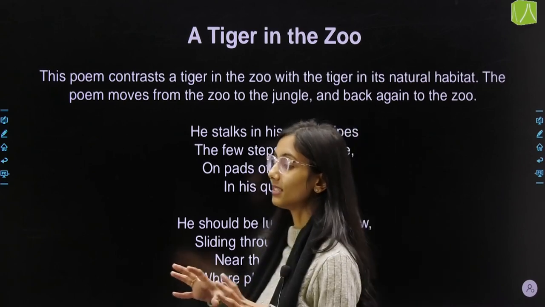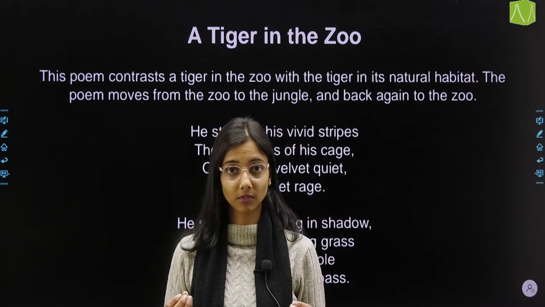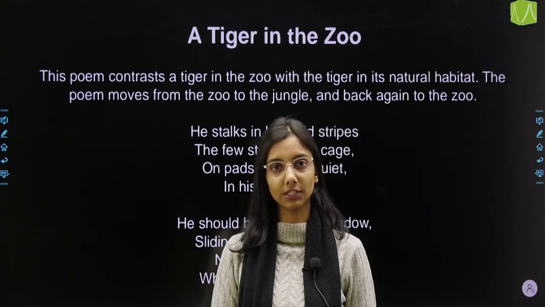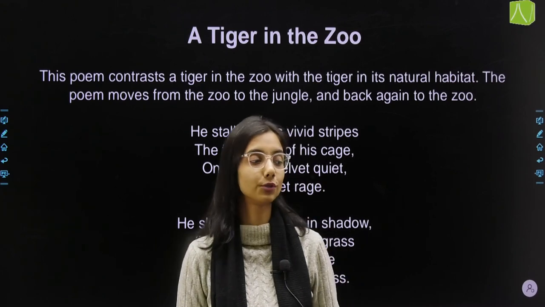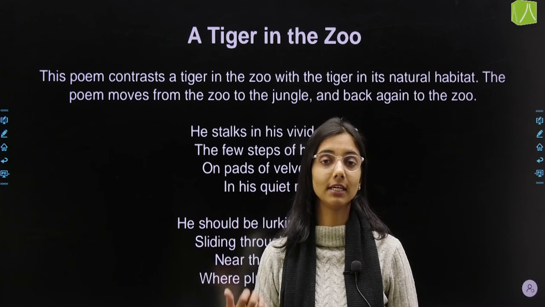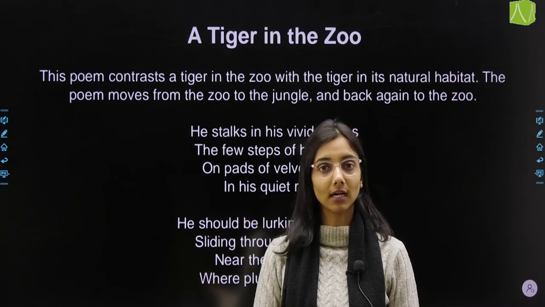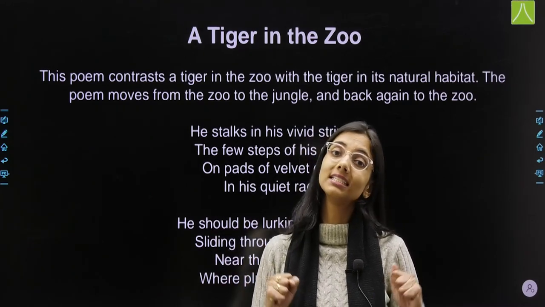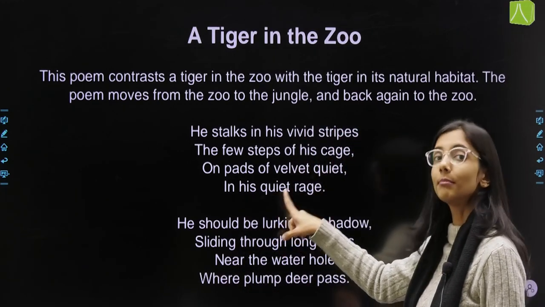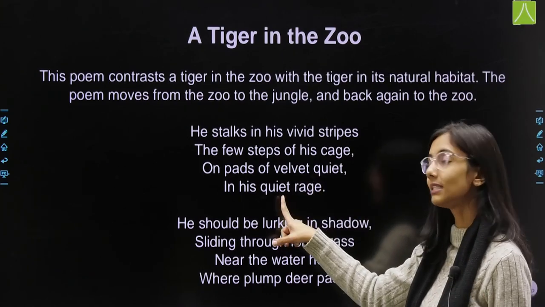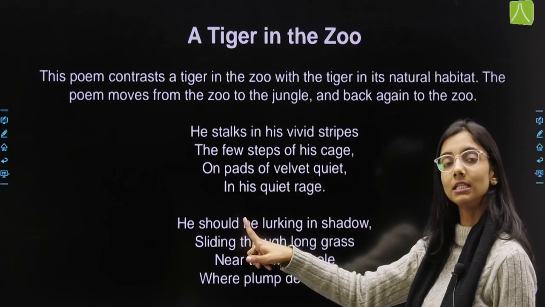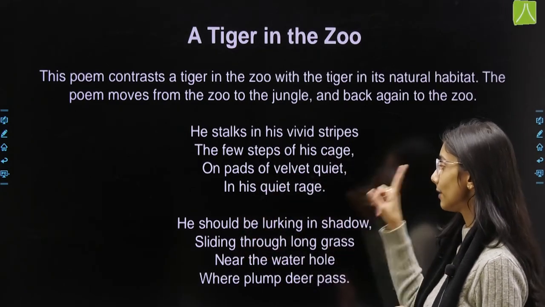Now the tiger is very angry, ठीक है, he is extremely angry because he doesn't want to be in a cage. Of course, no animal wants to be in a cage, but he has to be there because he is helpless. He cannot go anywhere, he cannot break those bars and get out. So he is very angry, but he is helpless, so he cannot do anything about that. That's why he is quiet. Okay? So here the tiger is in the zoo, in a cage.